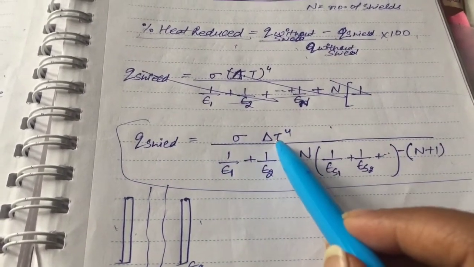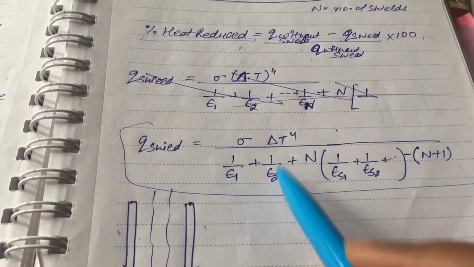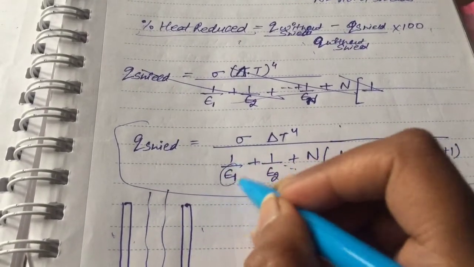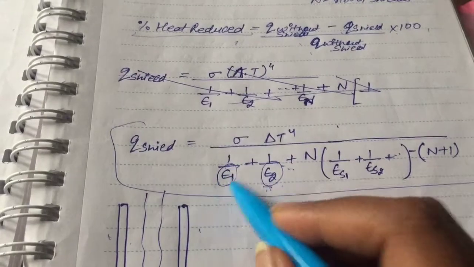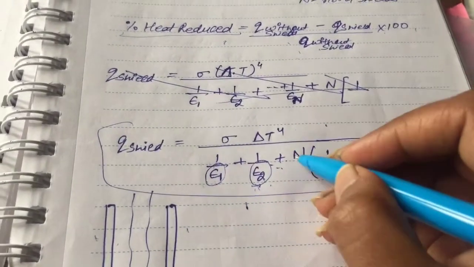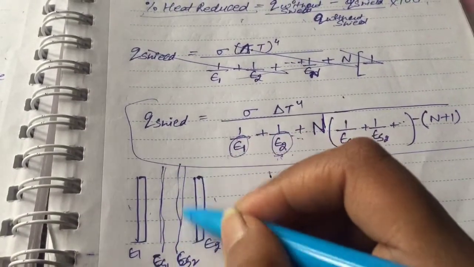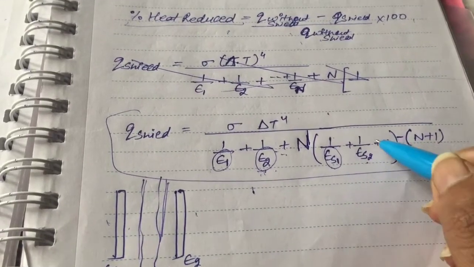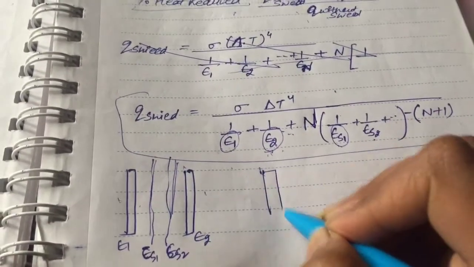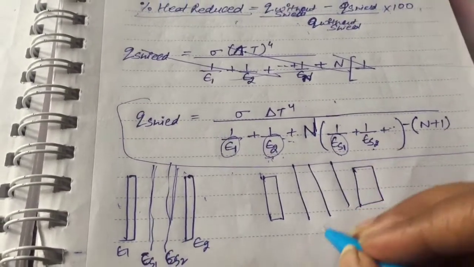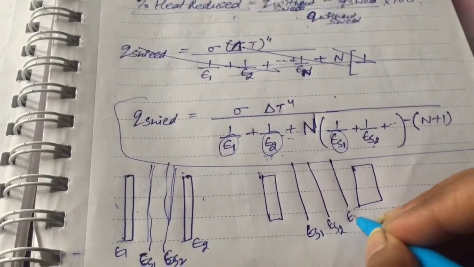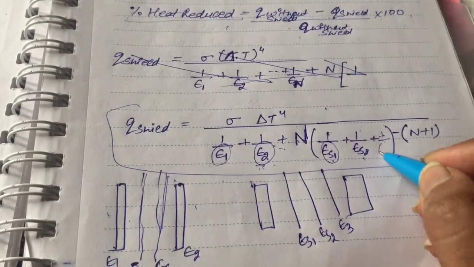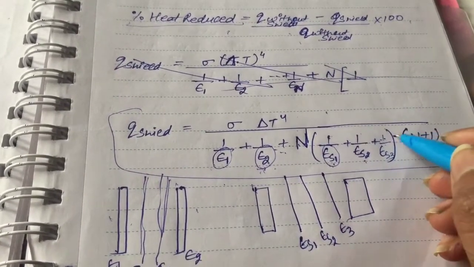And if n number of shields are inserted between two plates, then we can use this formula: Q shield is equal to sigma times (T1 to the power 4 minus T2 to the power 4) upon (1 by epsilon 1 plus 1 by epsilon 2 minus 1) plus n number of shields, each with (1 by epsilon of shield plus 1 by epsilon of shield) minus 1. Whatever number of shields we insert: if we have two surfaces and we put 3 shields, es1, es2, es3, then n would become 3, and we would have 1 by es1 plus 1 by es2 plus 1 by es3, minus n plus 1.